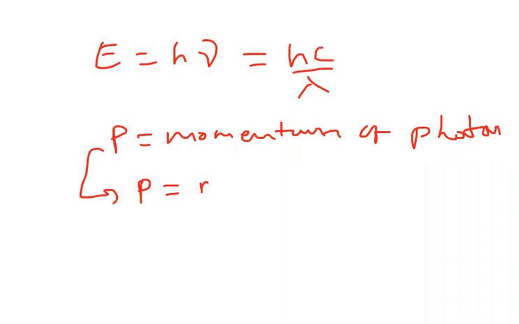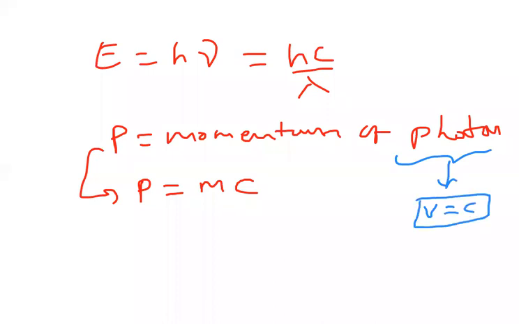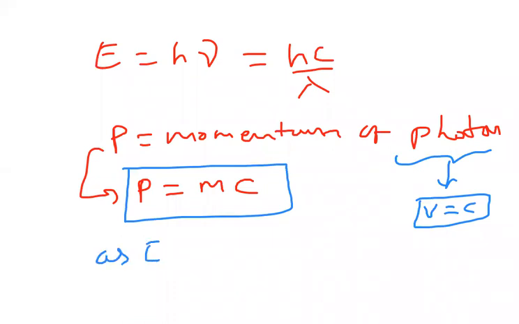Here c is the speed of light and m is the mass of the photon, because a photon always travels with light speed. So I can write the momentum of the photon as mc. And I can also write the energy as mc square, that means this formula can be written as mc into c.